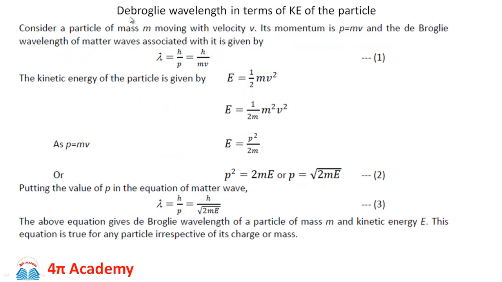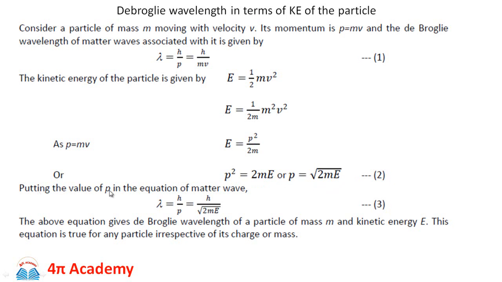Then, de Broglie wavelength in terms of kinetic energy of the particle. Consider a particle of mass m moving with velocity v. Its momentum p is equal to mv, and the de Broglie wavelength of matter waves associated with it is given by lambda is equal to h upon p, which is equal to h upon mv. The kinetic energy of the particle can be written as E is equal to half mv square, which can be written as m square v square upon twice m. Mass into velocity is momentum, and therefore m square v square can be written as p square upon twice m. So writing this equation in terms of p square, we get p square is equal to twice mE. So p is equal to square root of twice mE.